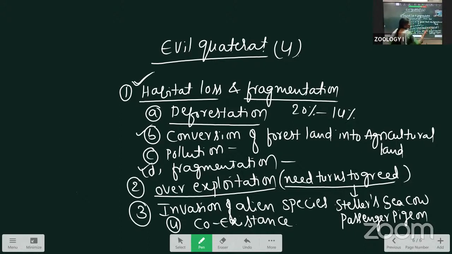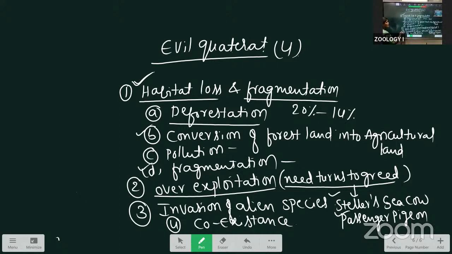Need turns to greed, that leads to overexploitation. For example, the Steller's sea cow was helpful to human beings, that's why we exploited it more. Then they became totally extinct. Because of overexploitation, the Steller's sea cow and passenger pigeon are now totally extinct.